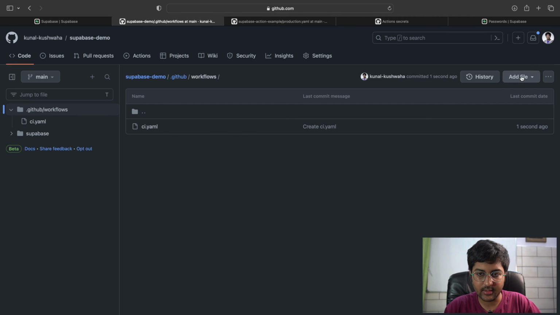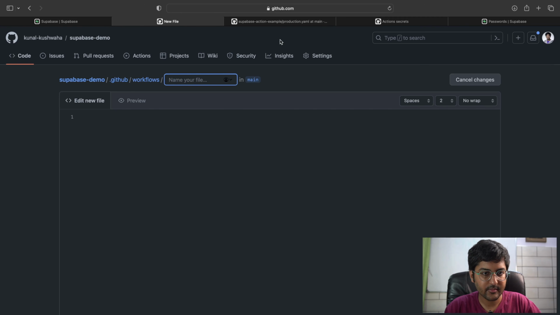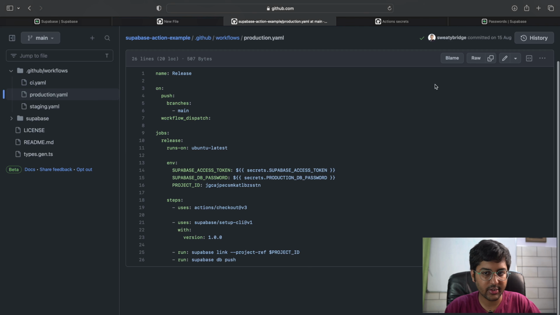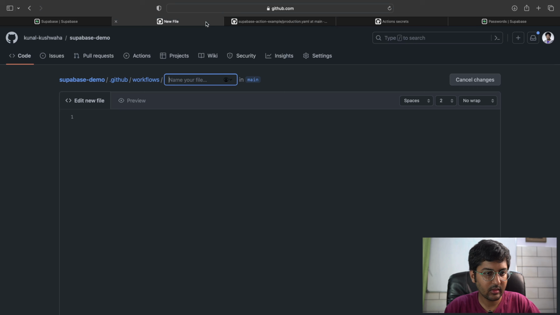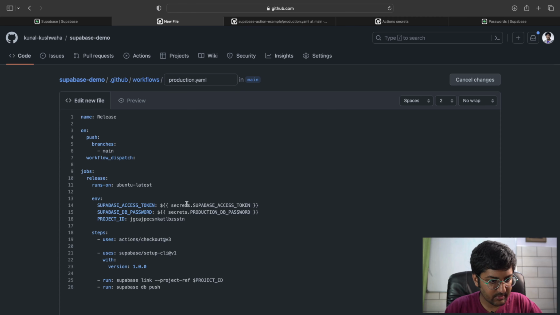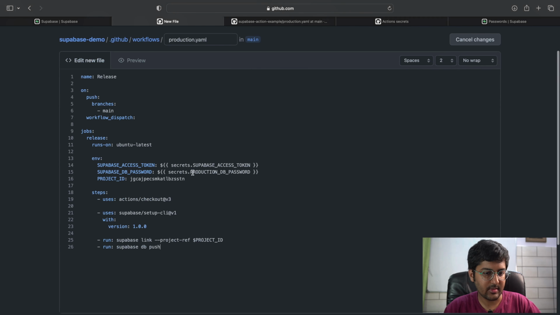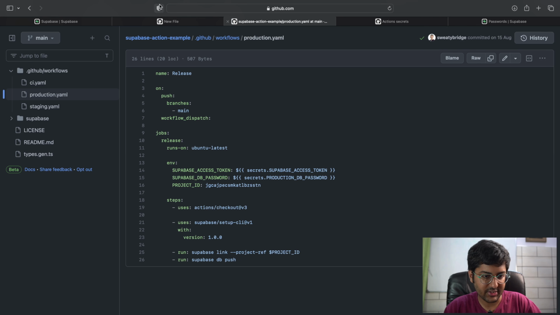I'm going to create another one. I'm going to call this one production.yaml. And I'm just going to replace this one. It's going to be replaced with the secrets, so it's going to match the ones that we have, and our project ID.